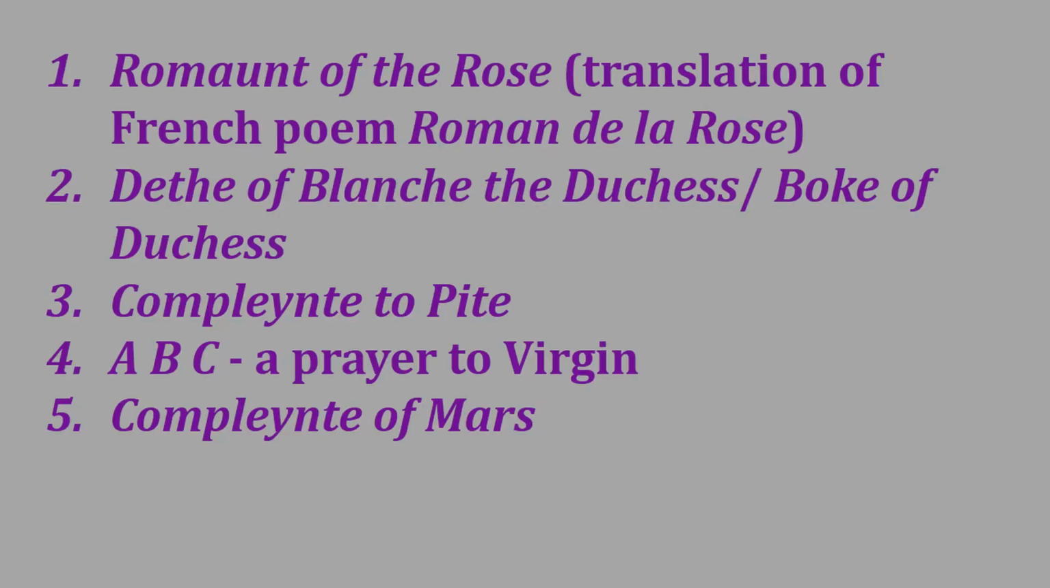The first poem, Romaunt of the Rose, is a translation of a French poem called Roman de la Rose. In this poem, allegorical persons are used. For example, we have the persons named love, hate, envy, jealousy, etc.